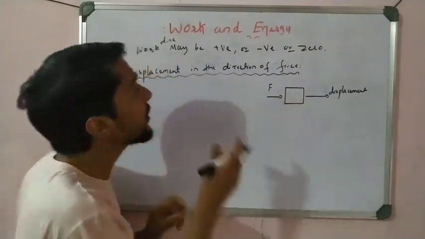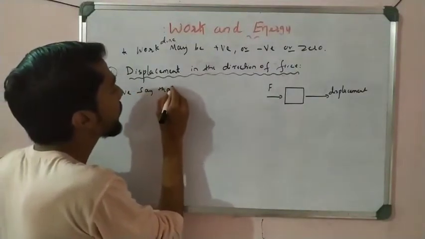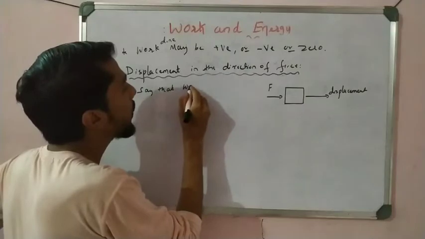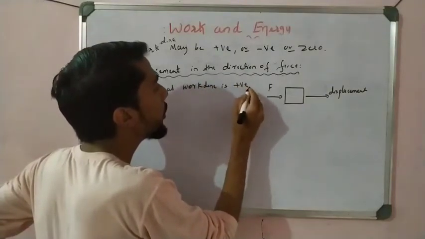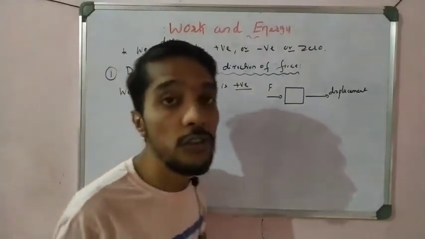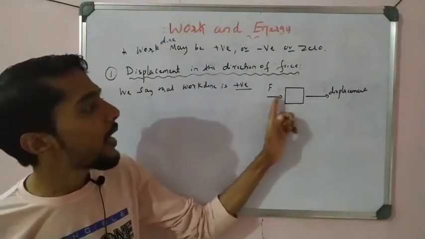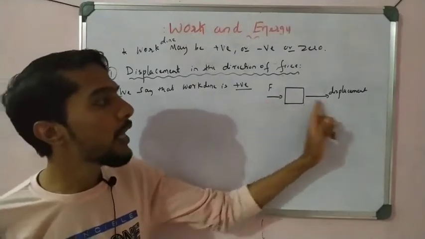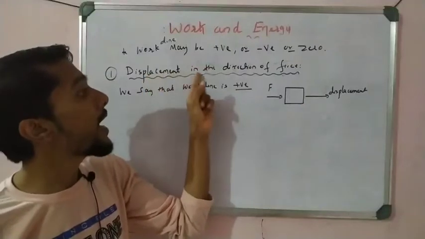In that case we say that work done is positive. That point you have to remember. When the force and the displacement both have the same direction, that is displacement in the direction of force.